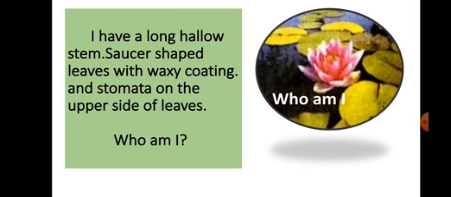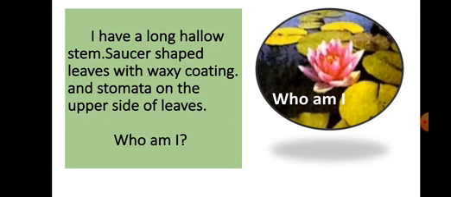Number 1 puzzle question. See the picture given on your slide, on your right side, a picture clue and some characteristic features related to this plant. So ready to listen and give the answer. Guess it, okay?